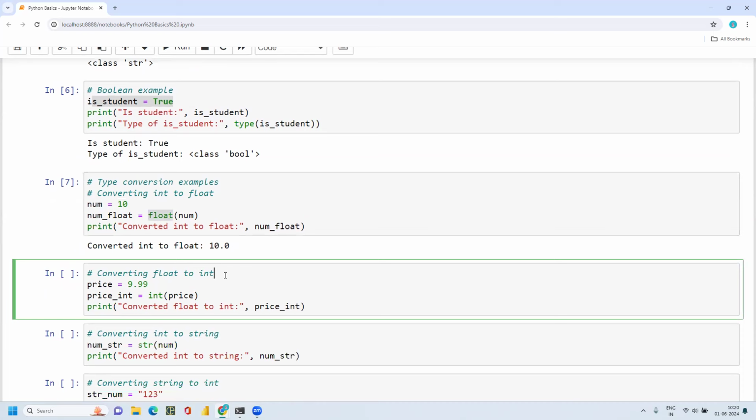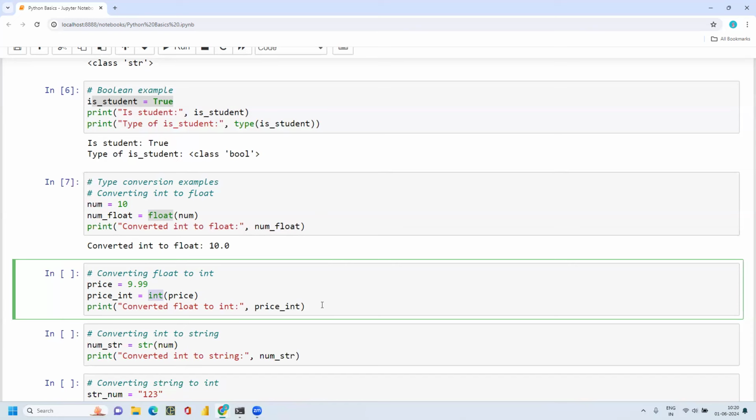And if I wanted to convert float to integer, it's like reversing. So this is my number with decimal points. If I check the type of this price, then obviously it will show me it is a float data type. Then if I wanted to convert this float to an integer, I need to mention int and pass this variable price.